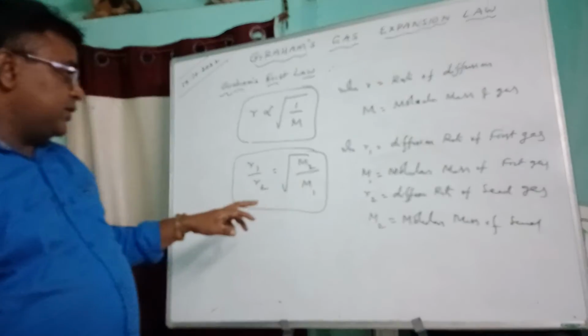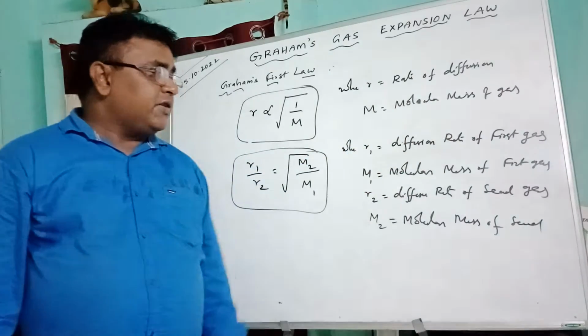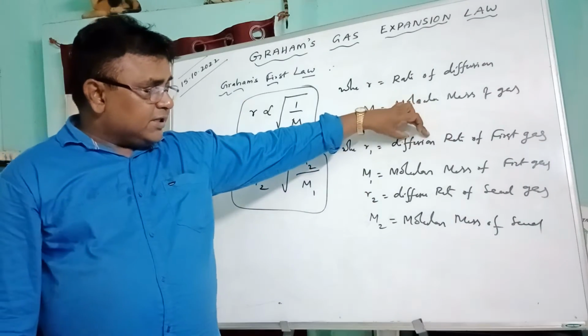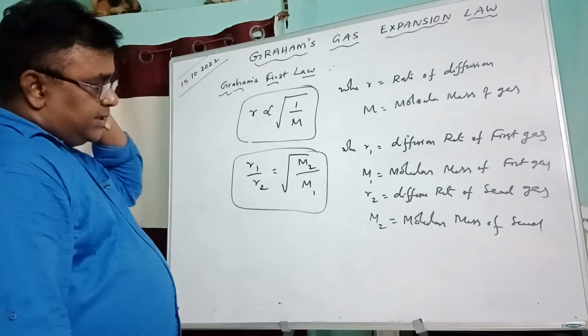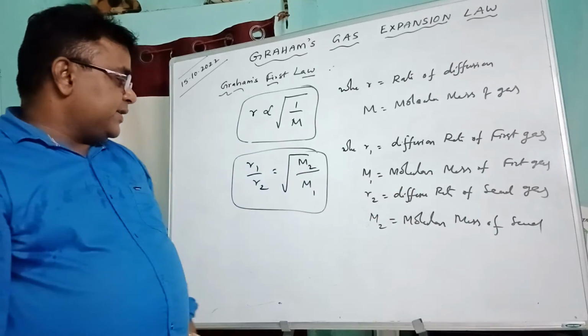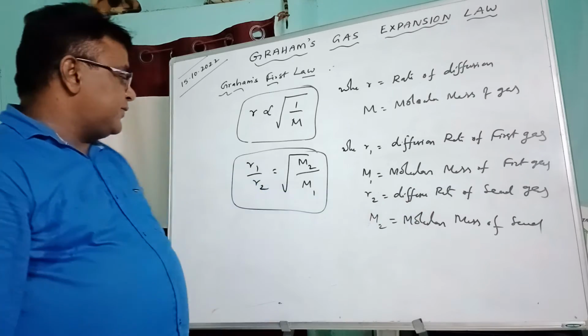R here is the diffusion rate of the first gas, that means the speed rate of the first gas. m1 is the molecular mass of the first gas. R2 is the diffusion rate of the second gas.